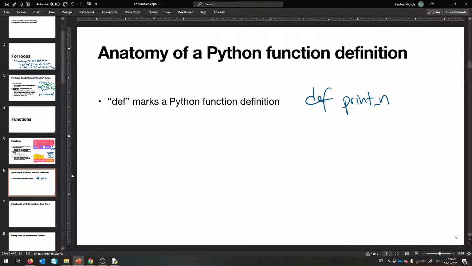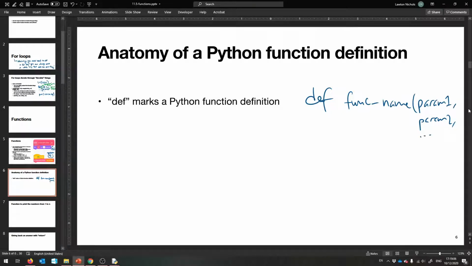This is essentially the print function, but who cares? And then you give it parentheses, just like you're pretending to call it, but you give it all the arguments that it needs. Let me just make a generic function, actually. You give the function name, then you give the argument names, which are really called parameters in the definition. Param1 name, I'll just say param1, then param2. These are all in the same line, by the way.